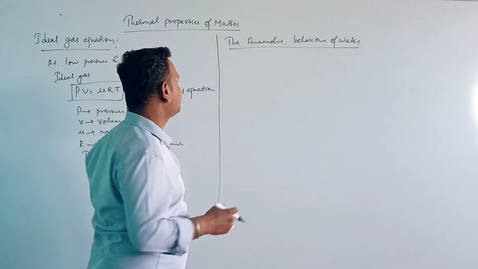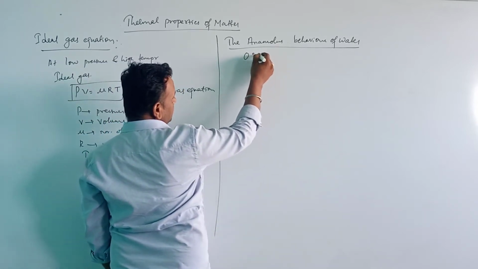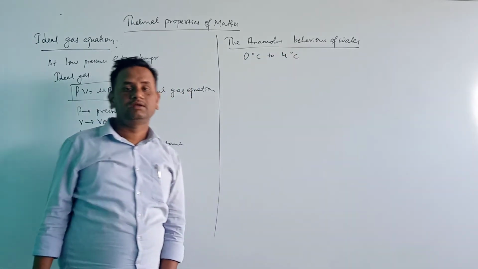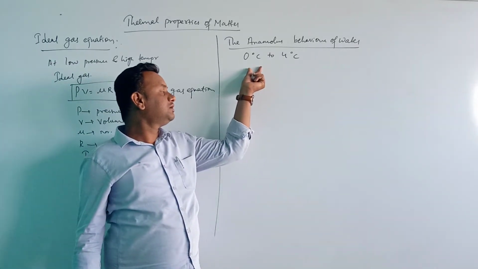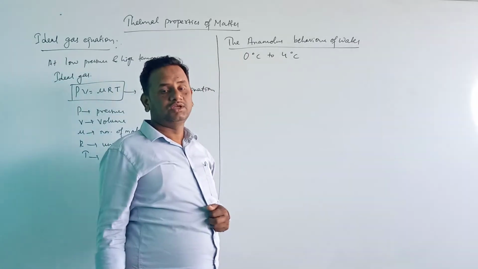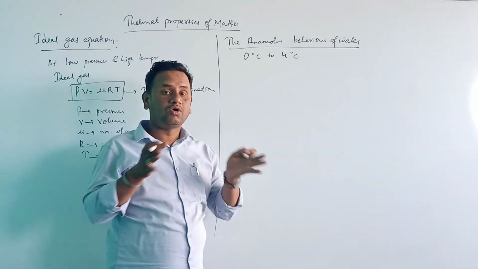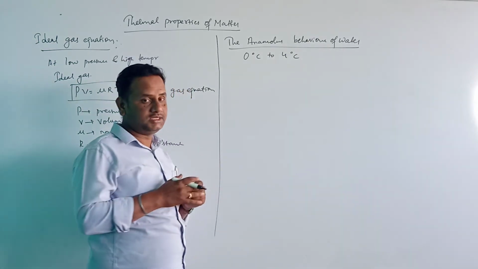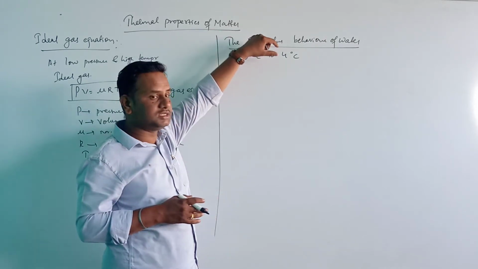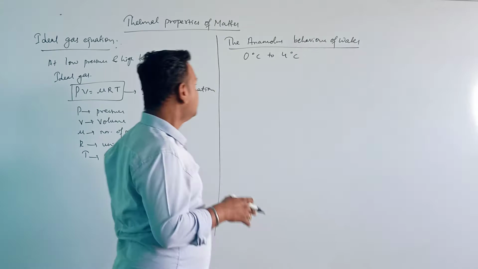Okay, now when we heat the water from 0 degrees Celsius to 4 degrees Celsius, it does not expand, but it contracts. So when we are heating from 0 degrees Celsius to 4 degrees Celsius, it is not expanding but contracting.